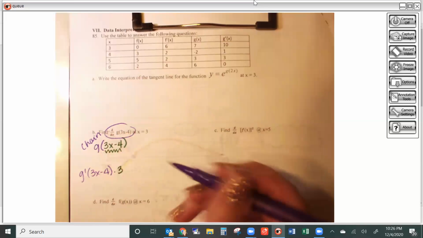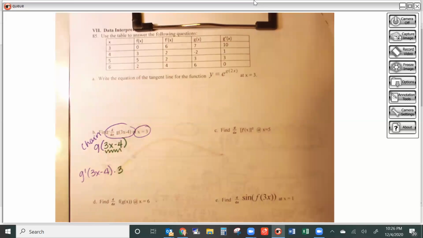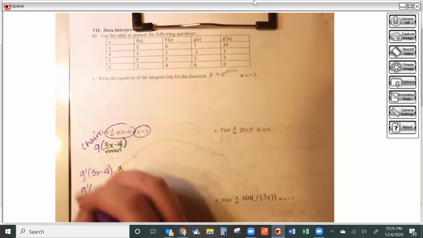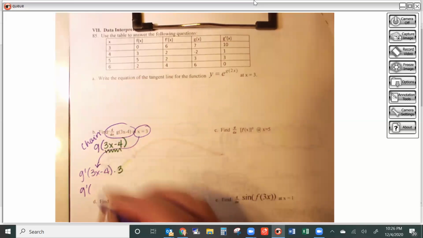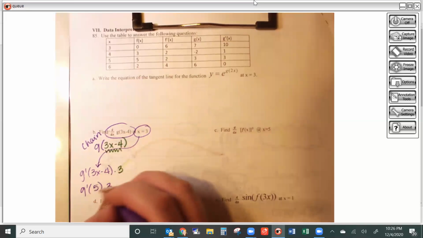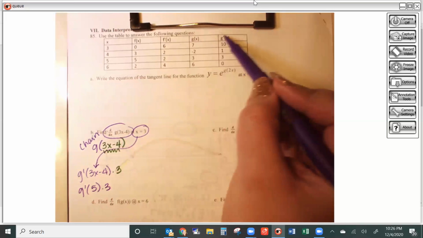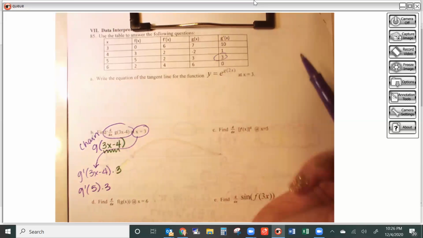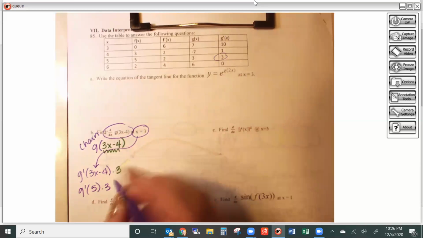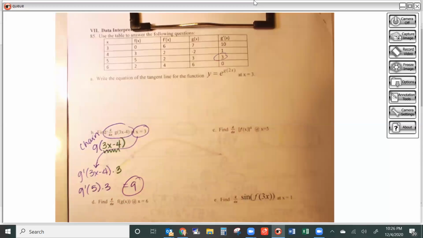Okay, now that would be the derivative anywhere. Then I want the derivative at 3. So then I would want g prime of 3 times 3, which is 9. 9 minus 4 is 5. And then I would use my table. So g prime of 5 is 3. 3 times 3 is 9. Let's go ahead and do a double.